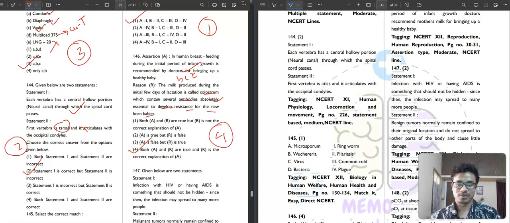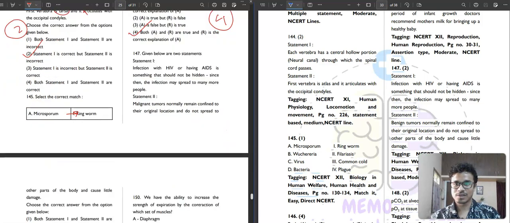Then question number 147. Two statements are given. The first statement says that infection with HIV or having AIDS is something that should not be hidden, since then the infection may spread to many more people. Yes, you should inform the government, the center, your spouse, your partner, to whom you are going to be close. You need to inform them so that you don't spread the disease.